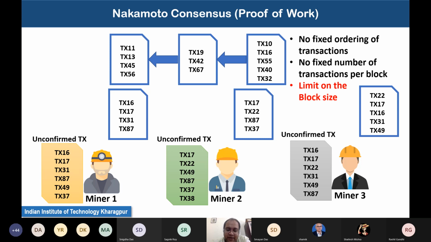And when every miner is independently constructing the block, obviously you are not going to maintain any kind of fixed ordering of the transactions, right? So for the 3 blocks that the 3 miners are trying to build up, you can see there are different orderings of the transactions in each block. Similarly, you cannot assume any fixed number of transactions per block. Different miners might have heard of different numbers of transactions. As I have shown you earlier, miner 2 may not have heard of 1 transaction. So you do not put any limit that every block must have this many transactions.